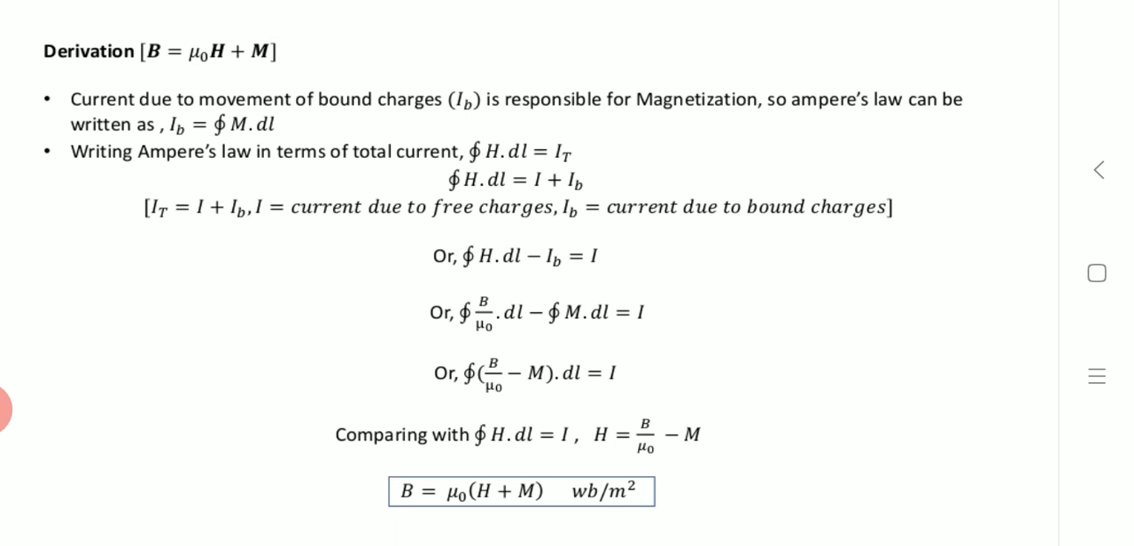This is based on the current I and the bound current IB, so that IT is equal to I plus IB. From Ampere's law we know that the closed integral of H dot dl is equal to IT. From that we can derive B is equal to mu naught into H plus M.